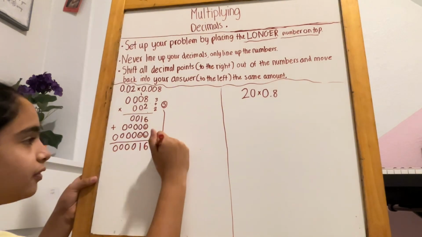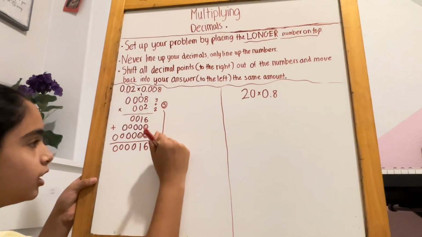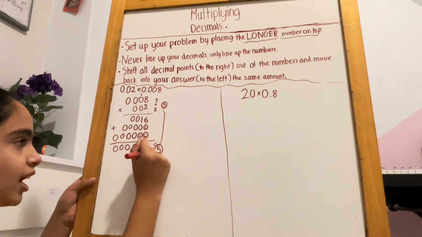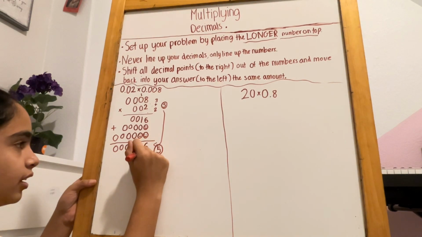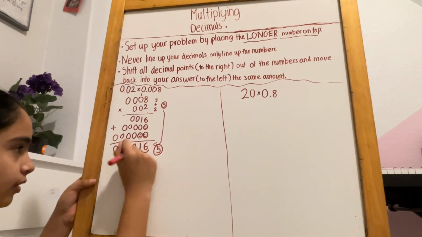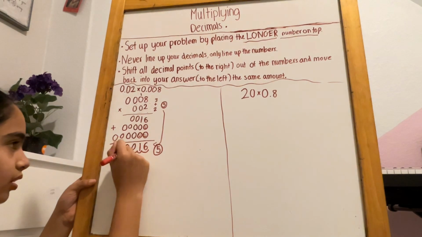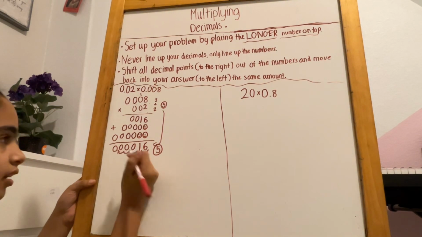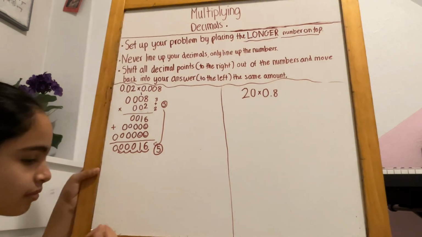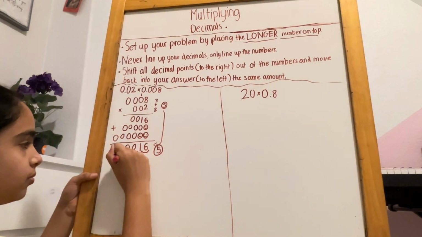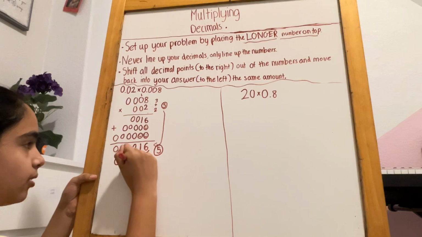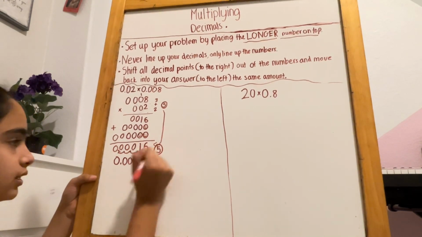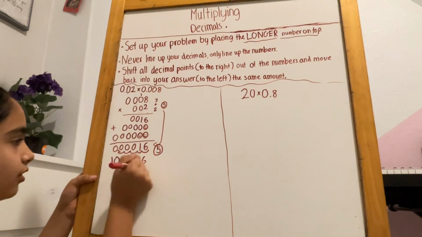So this 5 that we circled here, we go to the left 5 times. 5 places. 1, 2, 3, 4, 5. The answer is 0.00016. A lot of zeros there.